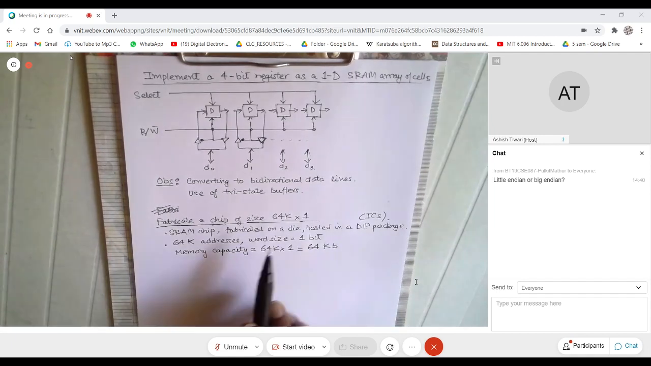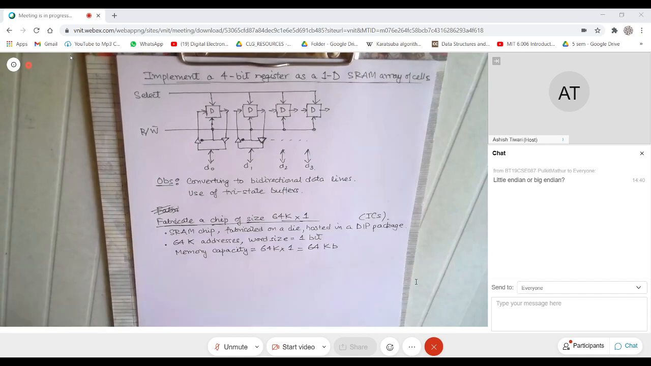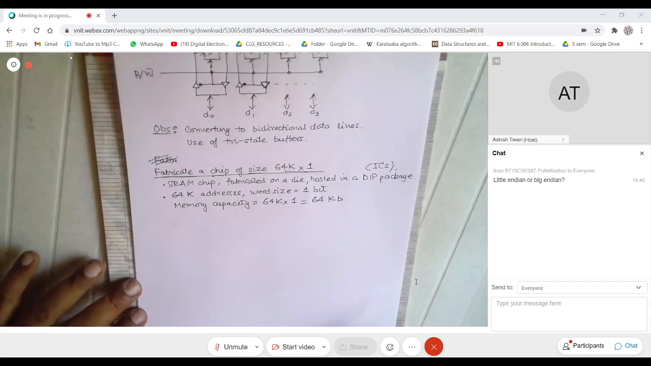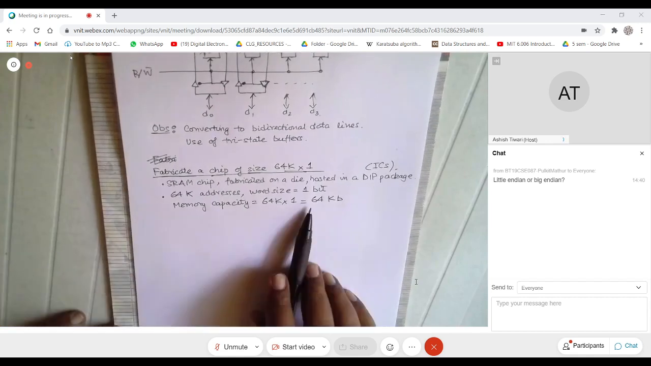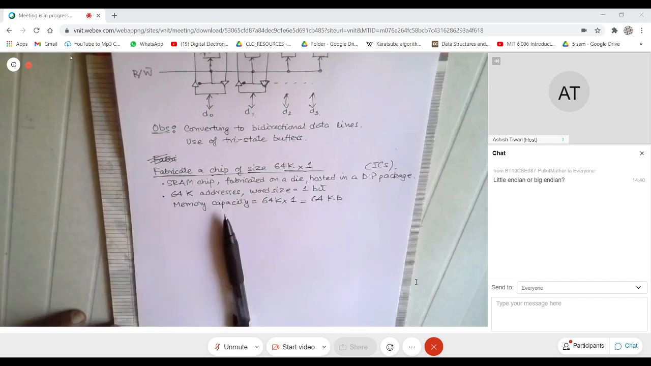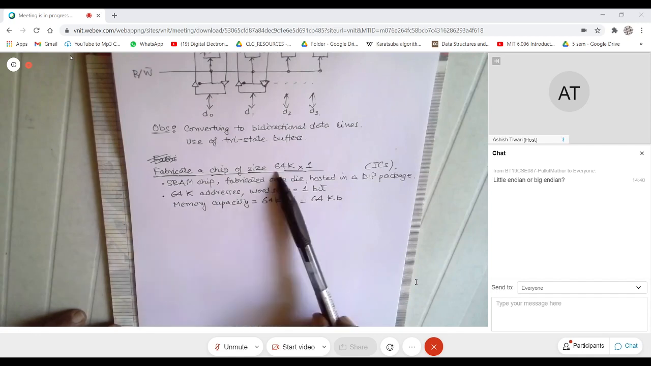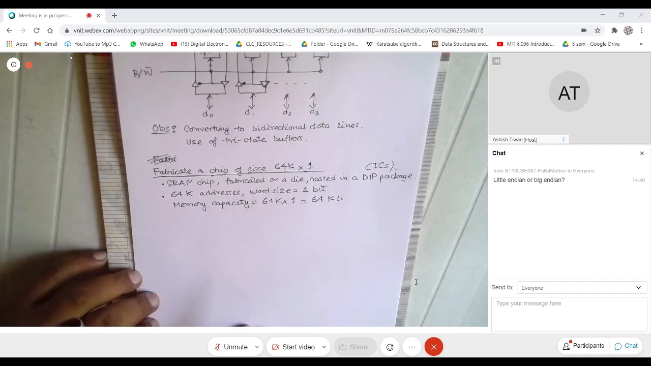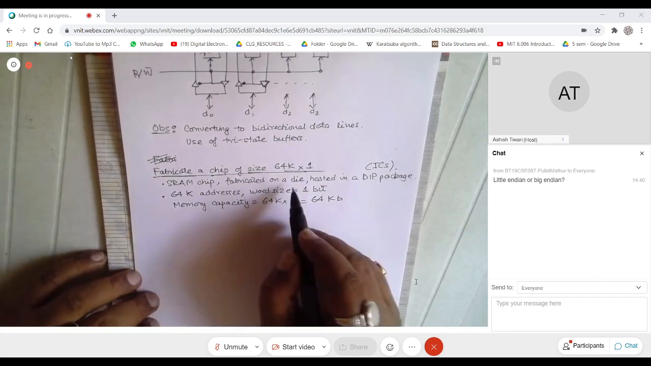There are many different ways of saying the same thing. I could have said, can you build me a 64 kilobit memory? That is one way. But if I had just said 64 kilobit, you really don't know what the organization is. When I say 64K cross 1, then you know about the organization, in the sense, how is memory organized? How many locations or how many addresses, and you also know the word size is 1 bit.